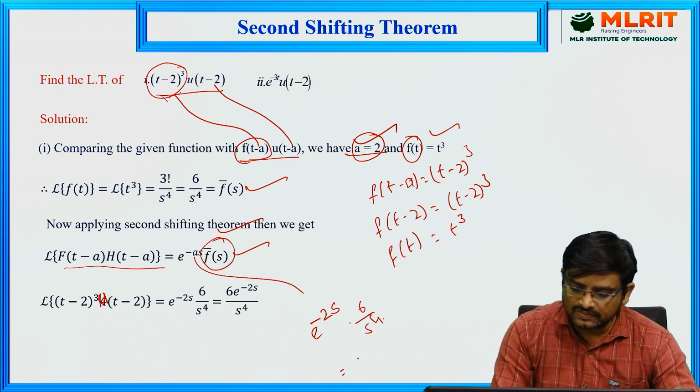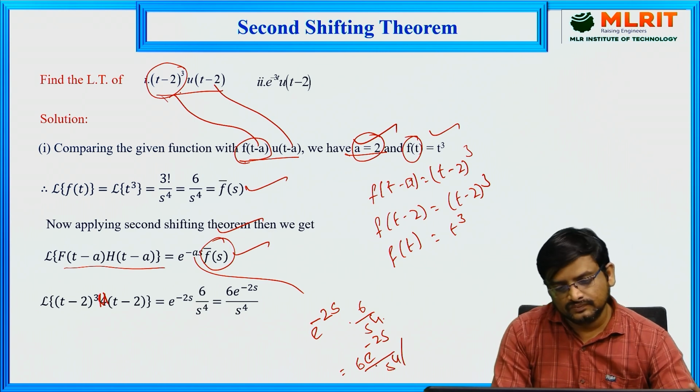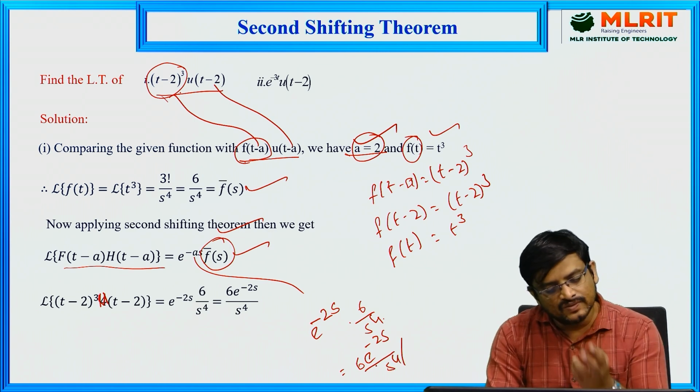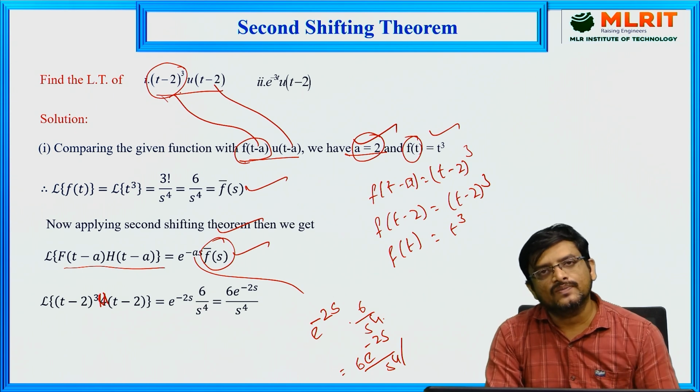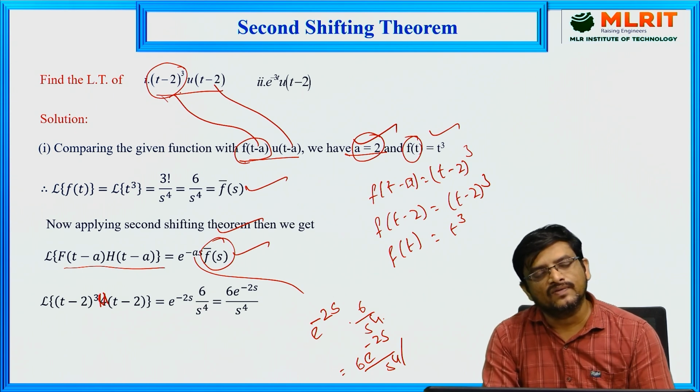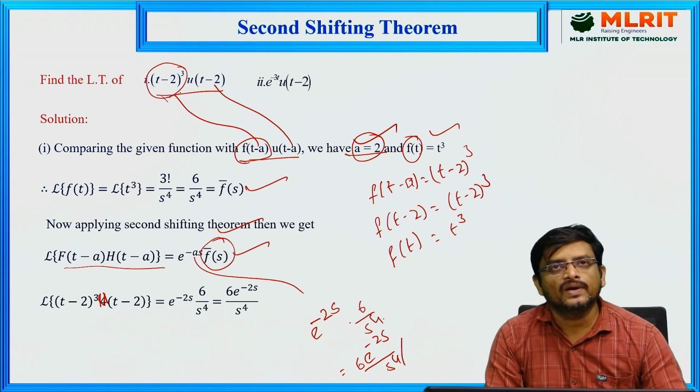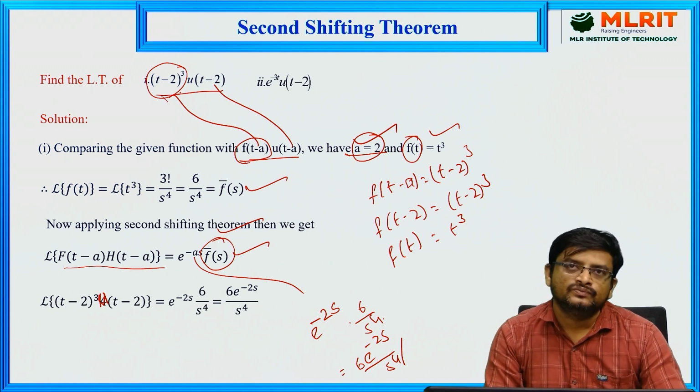So you will multiply this and get 6 into e power minus 2s by s power 4. This is the way. Use the formula, substitute the value of f bar of s into that standard formula, then we can get our required Laplace transform value.